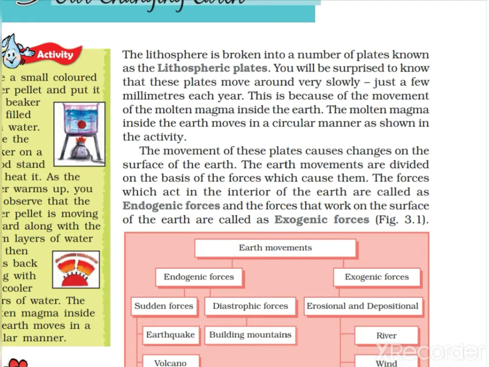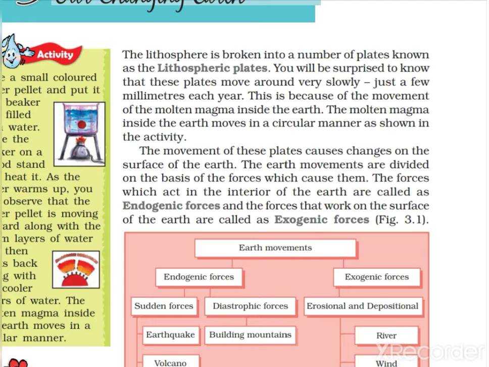This is because of the movement of the molten magma inside the earth. Why do these lithospheric plates move? Because of molten magma. The molten magma inside the earth moves in a circular manner. As you all know, the earth is round in shape, so the molten magma inside also keeps moving in a circular manner. As it moves on, it gives pressure to the lithospheric plates, and under that pressure the plates move.